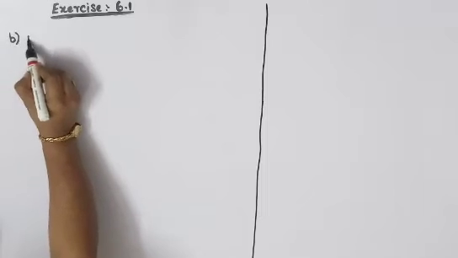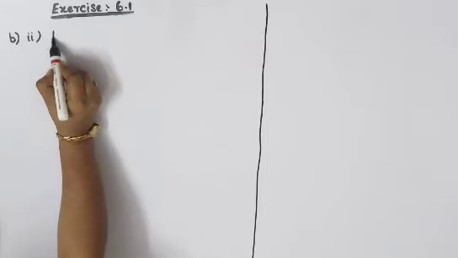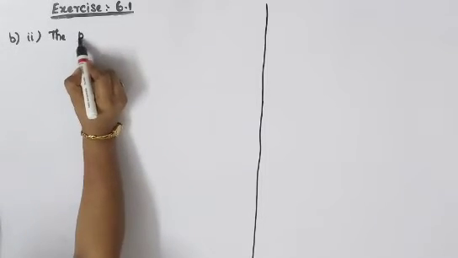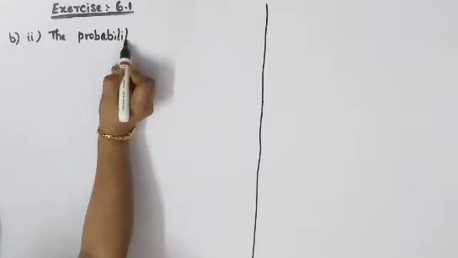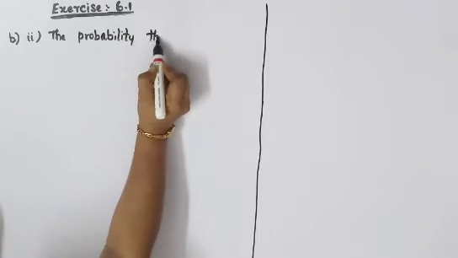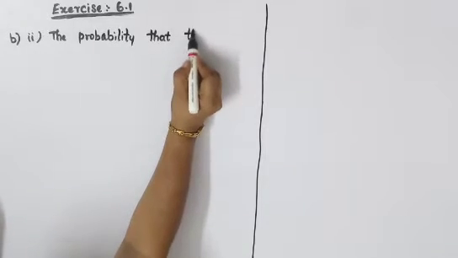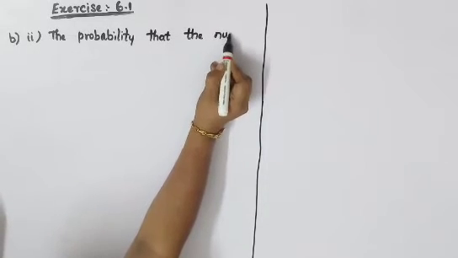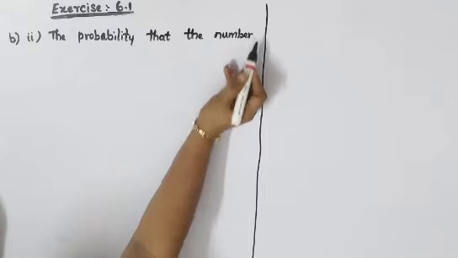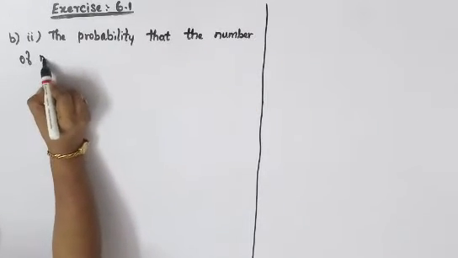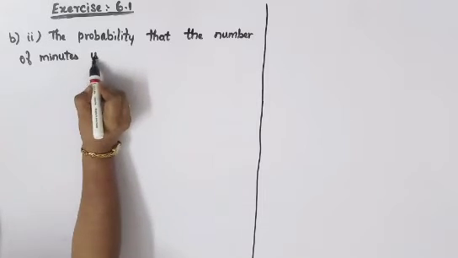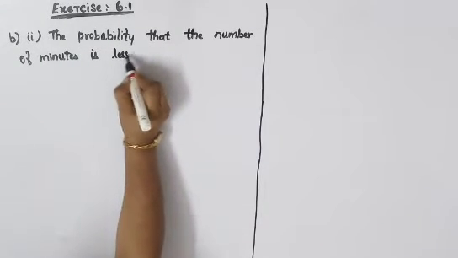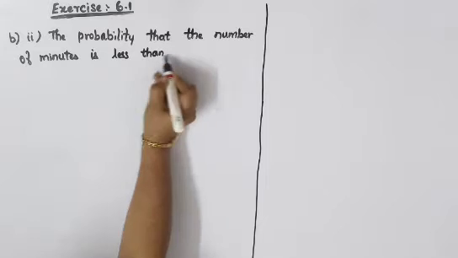B, second subdivision: the probability that the number of minutes is less than 5.